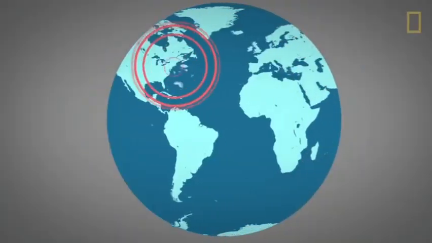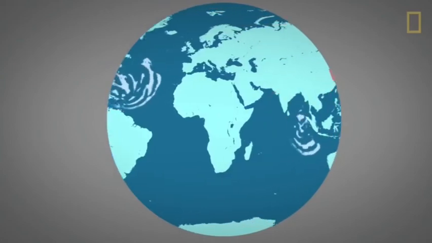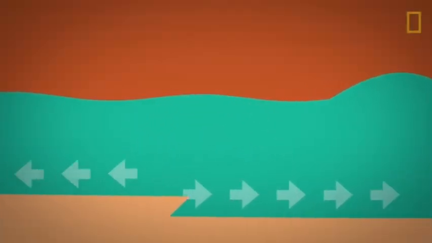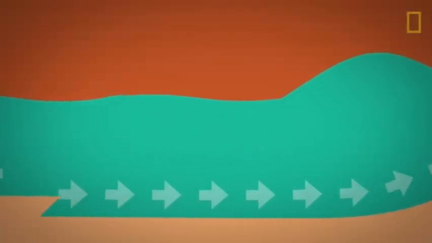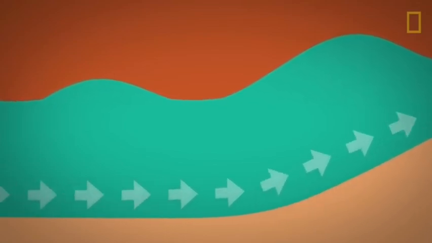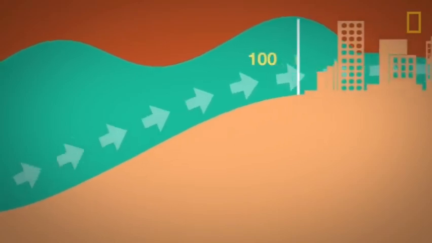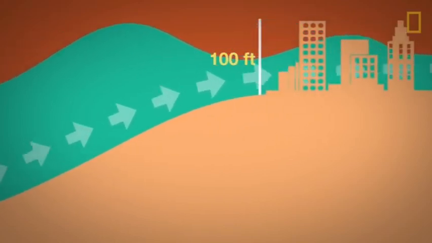But the waves can spread out thousands of miles, rolling across the ocean at speeds up to 600 miles per hour. As the rolling water reaches the shoreline, the wave's friction against the shallower floor slows it down and raises its height. By the time it reaches the shore, the wave can be as tall as 100 feet.